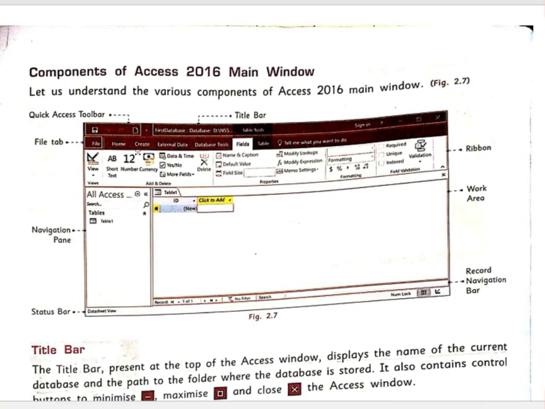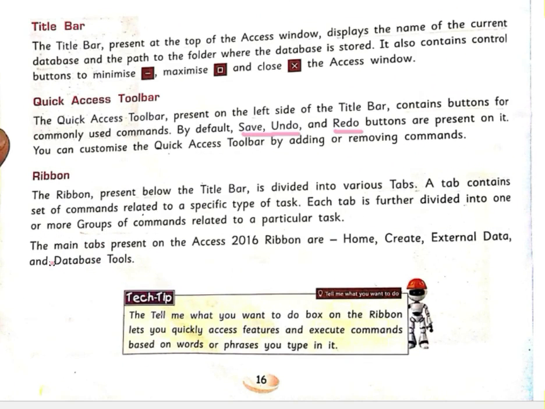So you can see that the file tab is there, the home tab is there, the create tab is there, the field tab is there, and in the different tabs you will have different options.